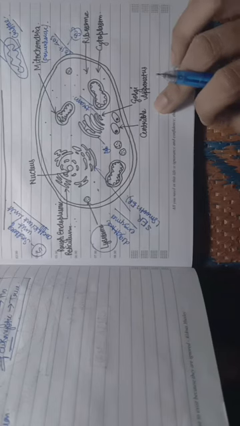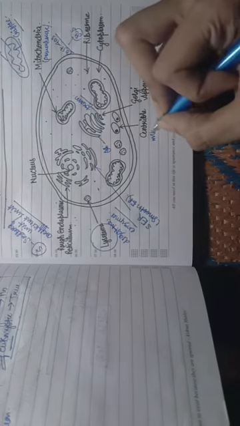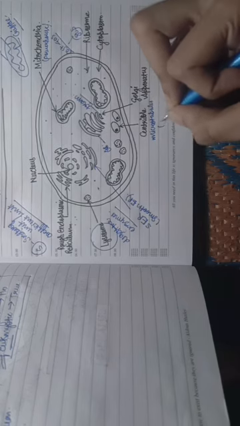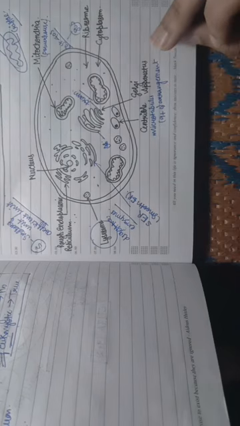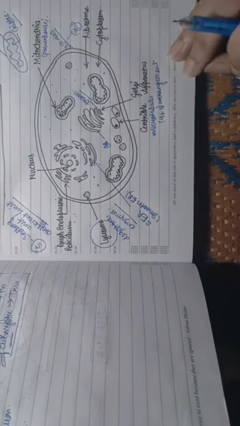And the centriole is made up of microtubules in a 9+0 arrangement. If you want to have detailed knowledge on the structure of the centriole, there is already a video uploaded on the channel on the topic, the difference between the centriole and the cilia. There you can study in depth about the topic.